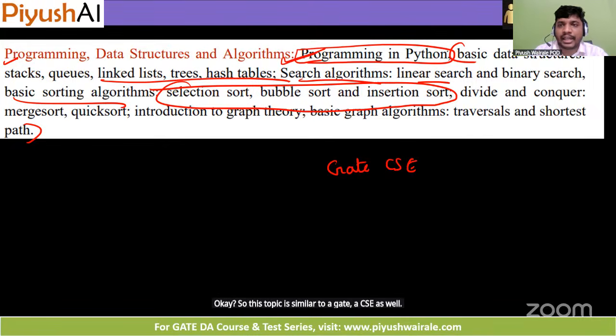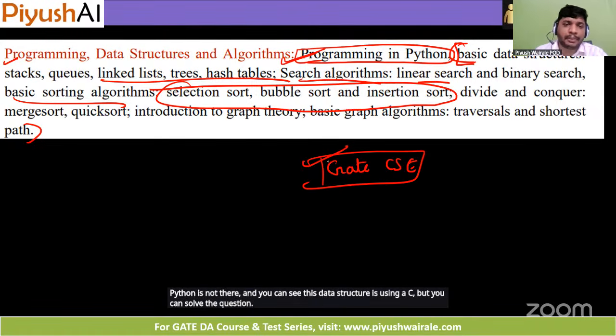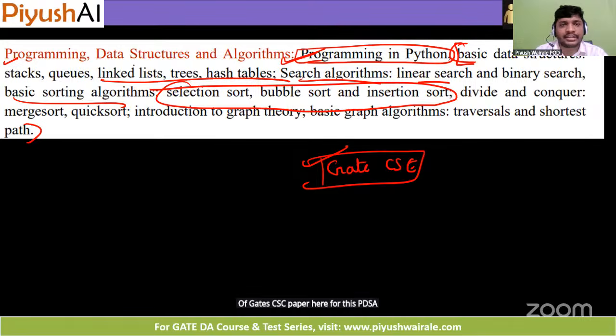Python is not there, and you can see this data structure is using C, but you can solve the question of GATE CSE paper here for this PDSA course for data structures and algorithm part.